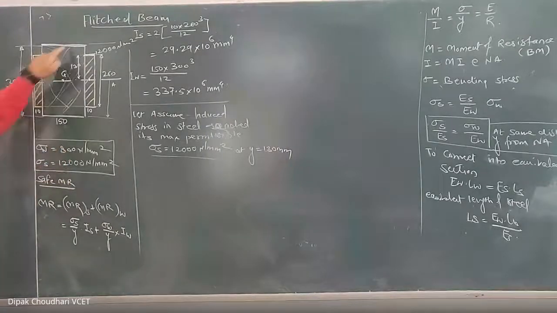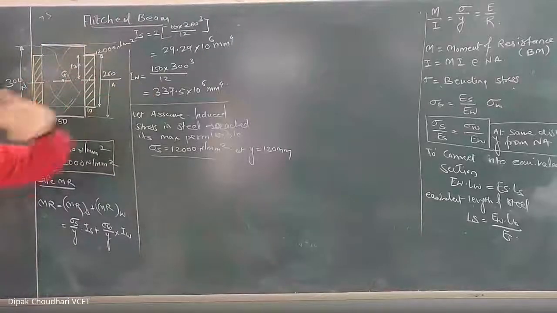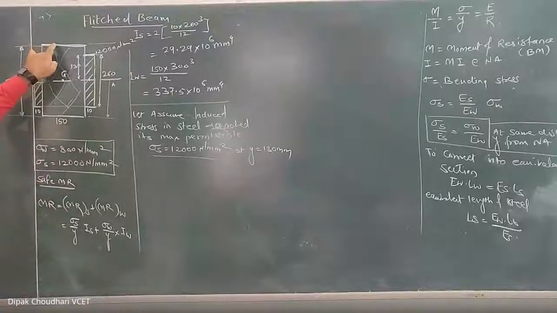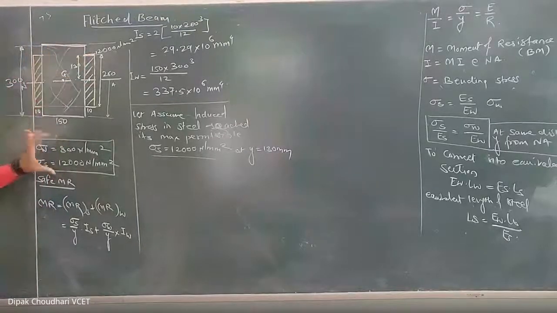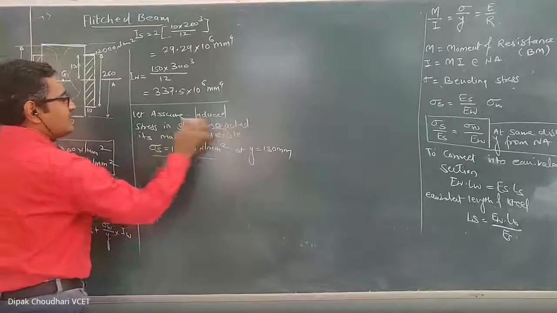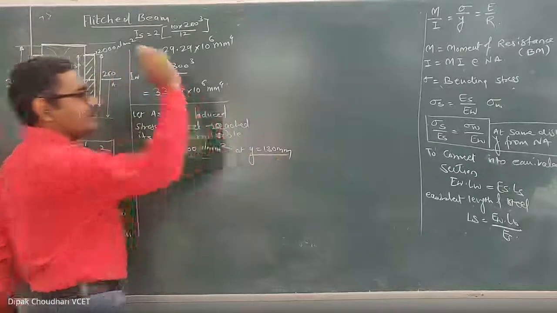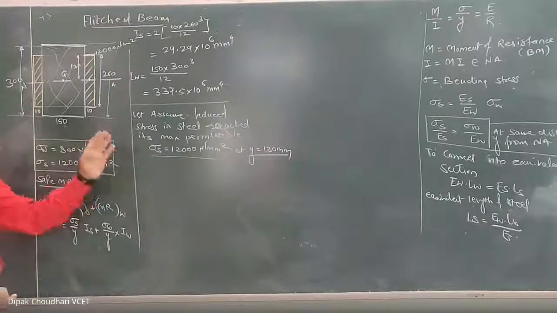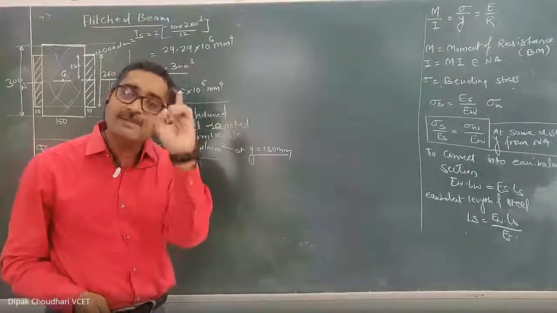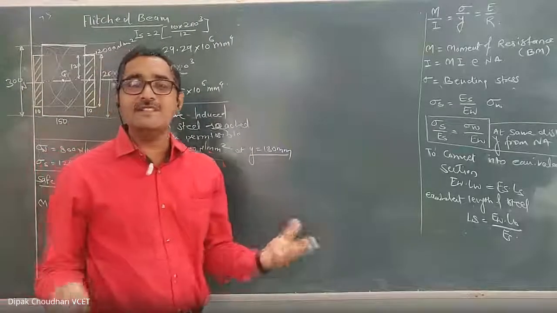If it goes beyond 800, it means that corresponding to these stresses, the load we applied, or the corresponding moment of resistance, is not safe. So the stresses induced in both the extreme layers, in the steel and the wood, should be within this permissible limit. So I assume that the induced stress in the steel reaches its maximum value of 12,000 Newton per millimeter square at Y equal to 130 millimeter. Have you understood this? Why have I considered Y equal to 130 millimeter? Because at Y equal to 130 millimeter there is an extreme layer of the steel in which the bending stress will be maximum, because we know that the bending stress is always maximum in the extreme layer.